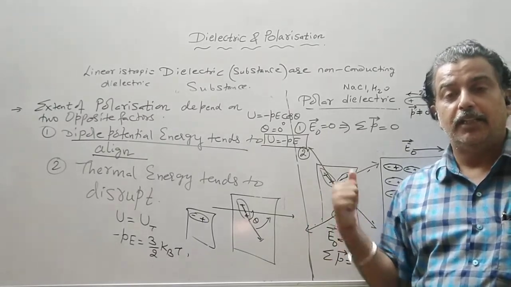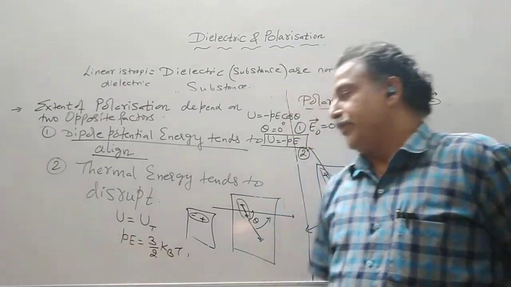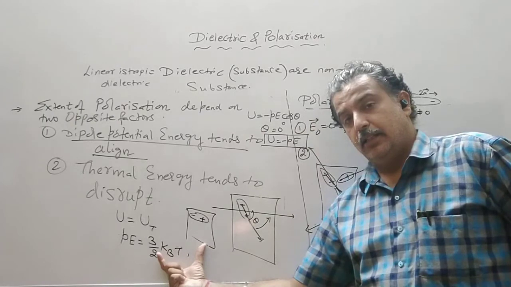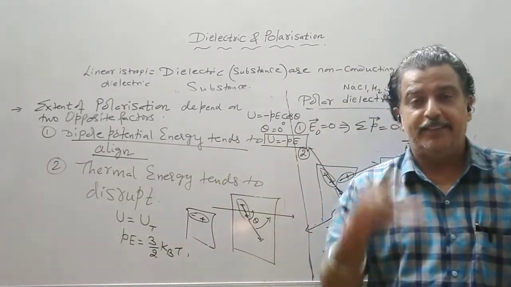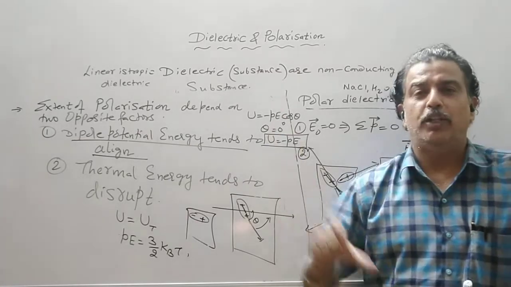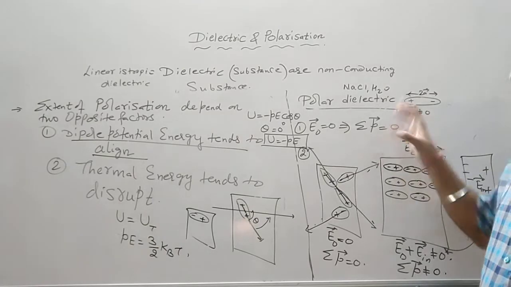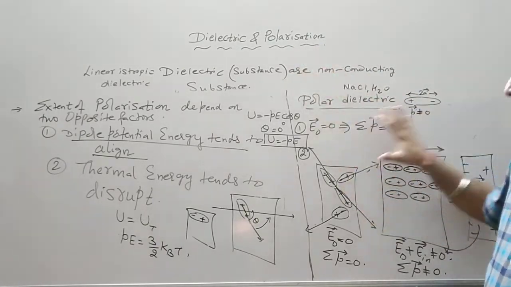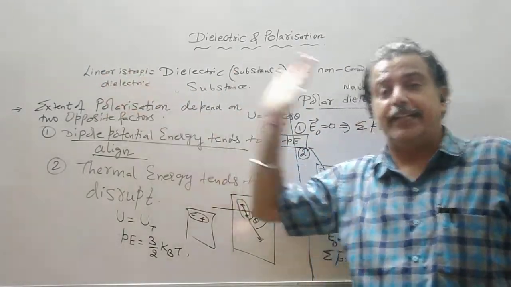The work is done against the field. So as far as magnitude is concerned, if the magnitude of the thermal energy and the potential energy becomes equal, then all the dipoles will get aligned in the direction of the field, and we will say 100% polarization has taken place, or such an arrangement will be referred to as linear isotropic dielectric.